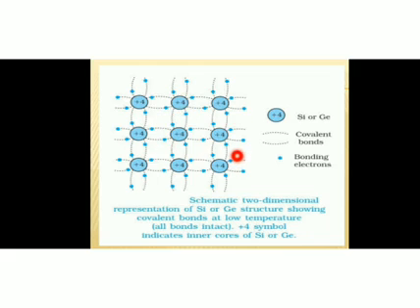So, in order to increase the conductivity of intrinsic semiconductor, we must supply an external energy to this crystal structure. Whenever an external energy in the form of heat is supplied to this crystal structure, the covalent bond will break.